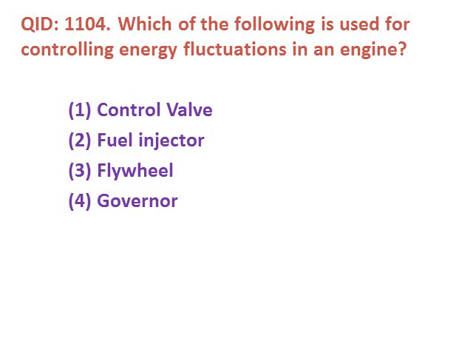Next question. Which of the following is used for controlling energy fluctuation in an engine? First, control valve. Second, fuel injector. Third, flywheel. Fourth, governor. The correct answer is flywheel.